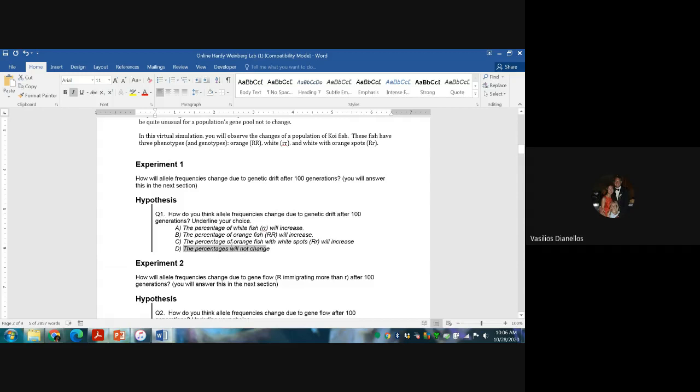So choose one of those, underline it. And to be honest with you, I don't care. You can underline it, bold it, as long as I know what your choice is. And if you want, you can just erase all those and write your own hypothesis. Because you can be really specific and say, I think at the end there'll be many, many more orange fish and very few white fish, or I think it'll change a little bit, but not much, and I'm not sure which one will change. Basically, I want you to come up with a hypothesis, and I've given you these four as options to choose from. And if you want to come up with your own, that's fine.